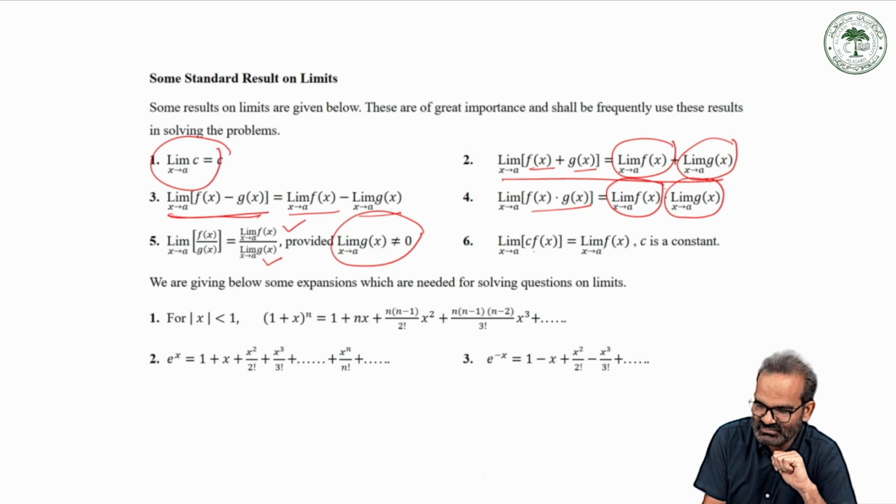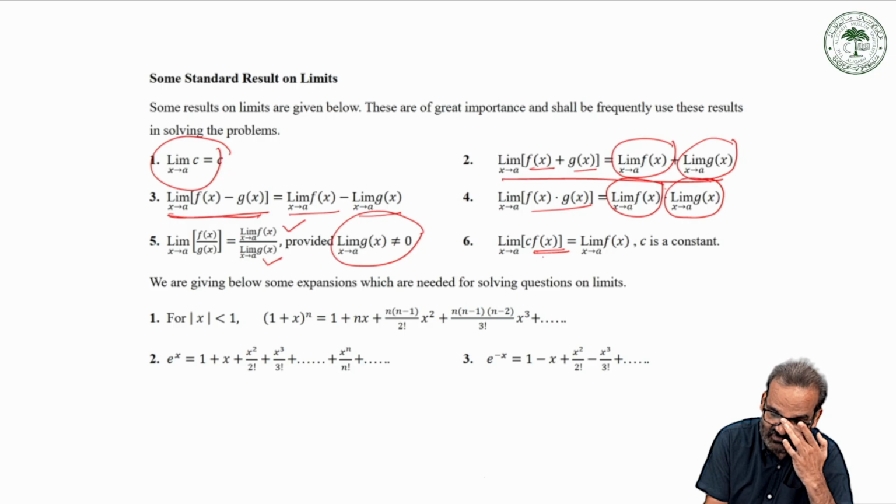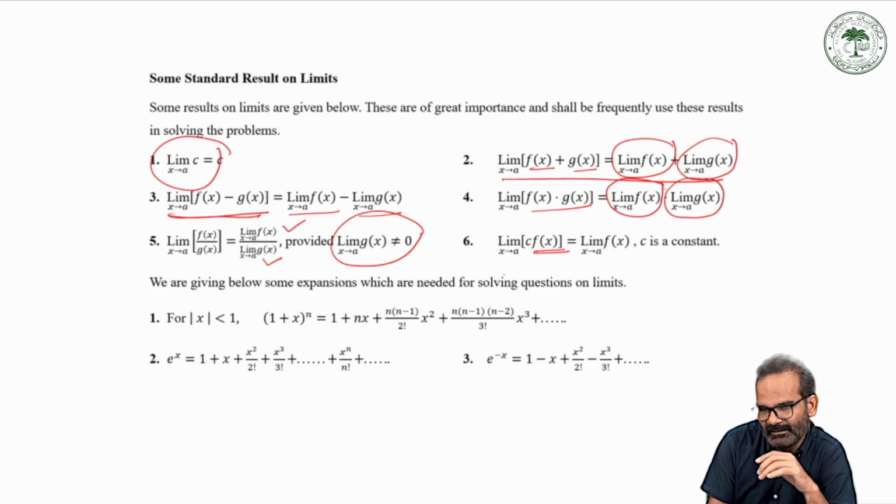Limit x tends to a of c times f of x. So what does this mean? C is any constant. And if a function is being multiplied by any number, then there is no impact of the limit on the number. The number will remain as it is.